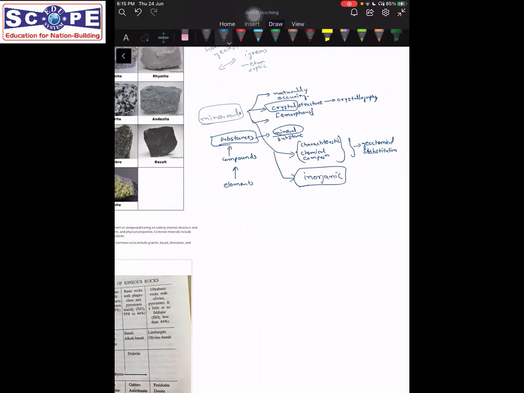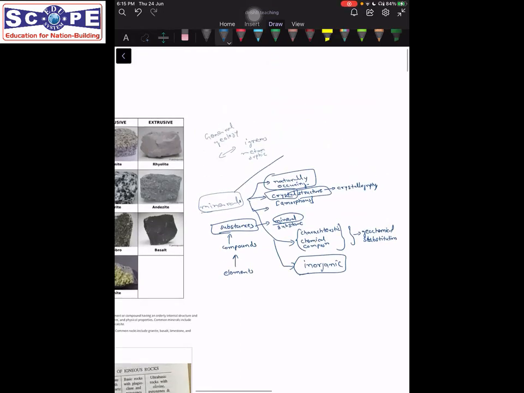The substance must be inorganic in nature. So this naturally occurring, this crystal structure, this characteristic chemical composition, and that they are of inorganic chemistry. They are built up of, they are inorganic in nature. These constitute minerals. And what are rocks then?